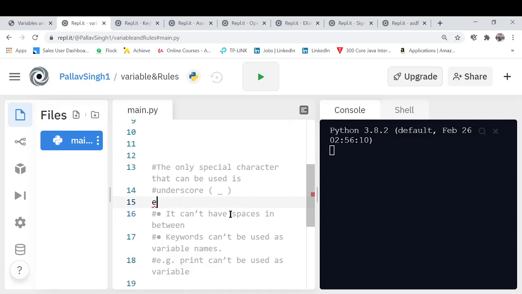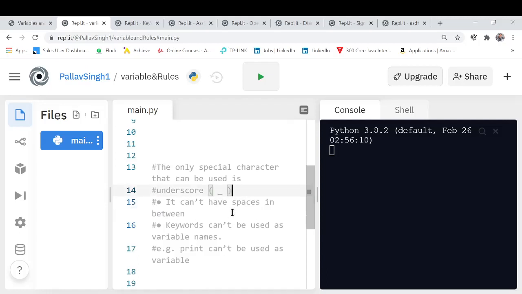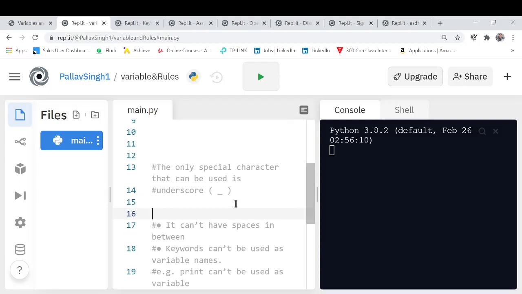Now the third point is it can't have spaces in between. Guys, in case I'm writing a variable, let's say I want to name a variable cookbook, that's a valid input. But if I put a space between the two words and assign a particular value to it, that's invalid. That's not a valid variable. So it can't have spaces.